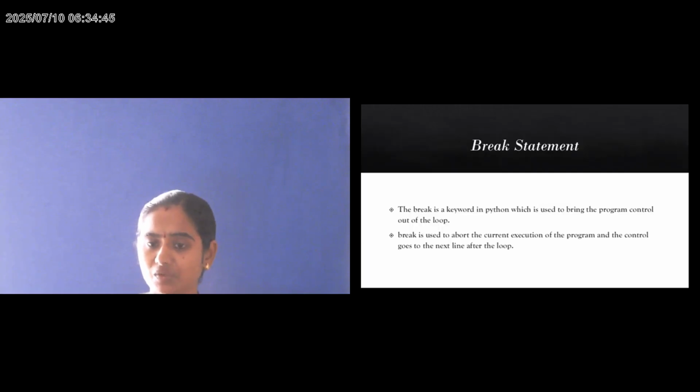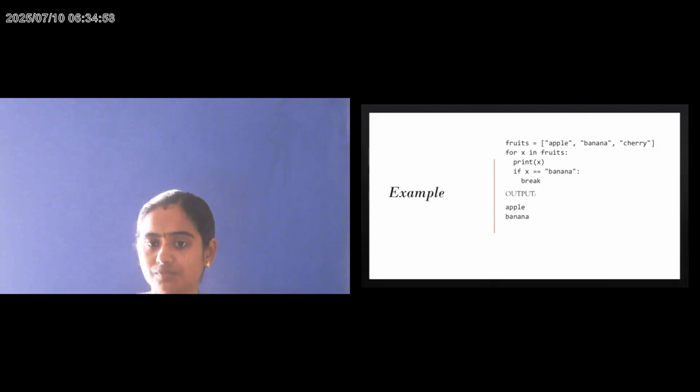Then the break statement. What is the break statement? My condition is being checked and my program execution is going on. In between, I need to stop the program using the keyword break. This is a simple example of the break statement. Here, I check the condition: fruits equal to apple, mango, banana, whatever it is.